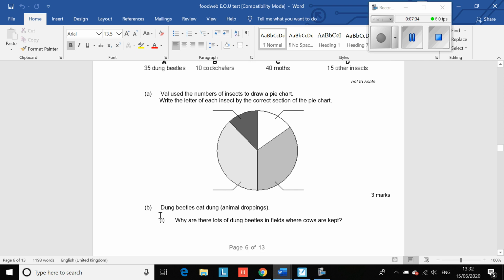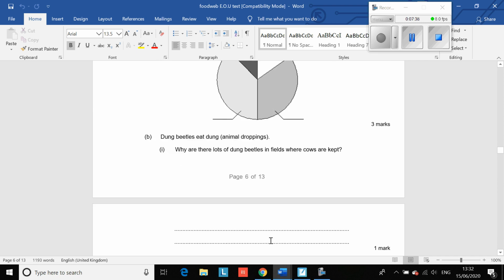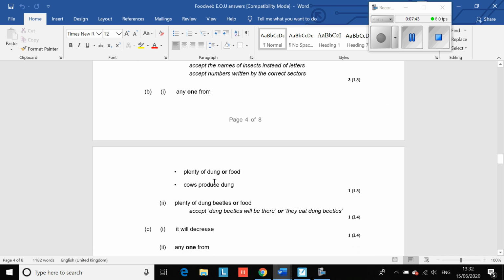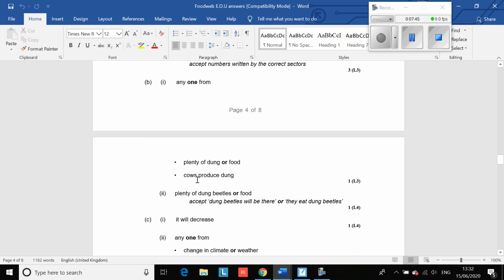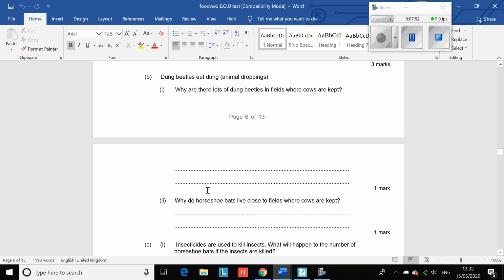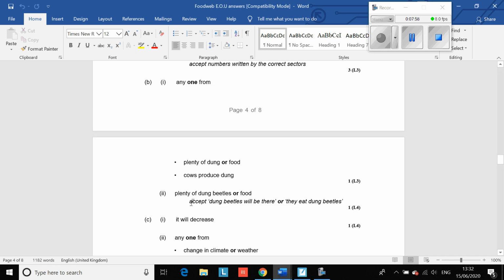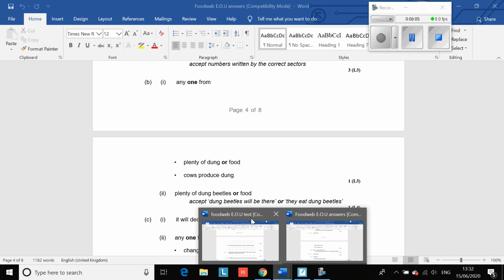Dung beetles eat dung, animal droppings. Why are there lots of dung beetles in fields where cows are kept? Okay, so this was worth 1 mark. Now, the reason for this is because there's plenty of dung, food. Cows make the dung. Okay, so anything like that, basically this idea there's plenty of food for them. Why do horseshoe bats live close to fields where cows are kept? Well, essentially because there are plenty of dung beetles there for food. Okay, there's lots of dung beetles for the food.